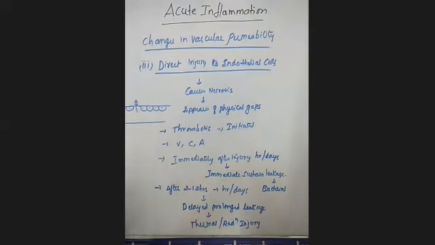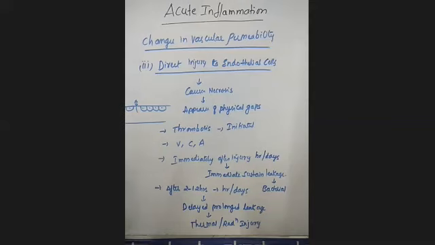This is all regarding the mechanism you will call direct injury to the endothelial cells. What is this direct injury? Here you observe necrosis and the appearance of physical gaps.